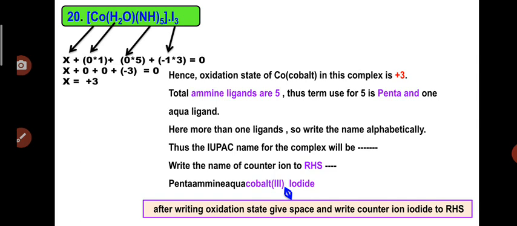To the RHS of this complex, write the counter ion name, iodide, only iodide. In the complex there are 3 iodines, but we simply write only iodide. So pentaammineaquacobalt(III) iodide. This is the complete name for this complex, sorry, iodide, not chloride.